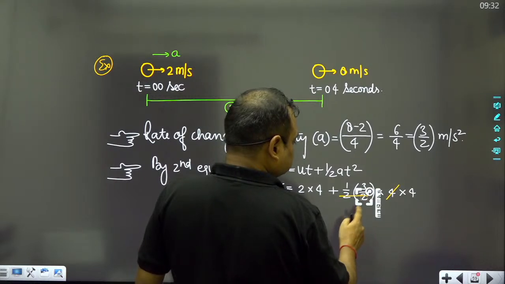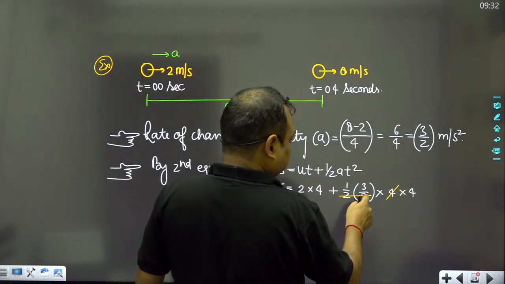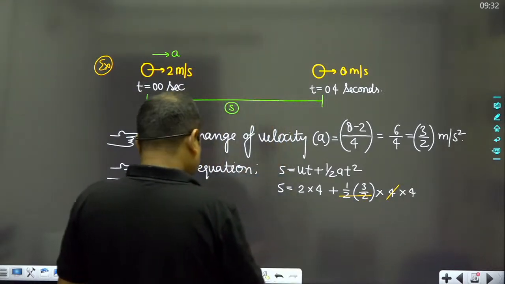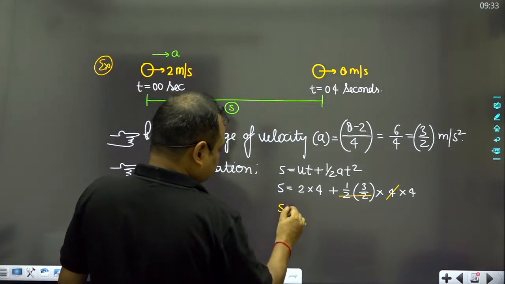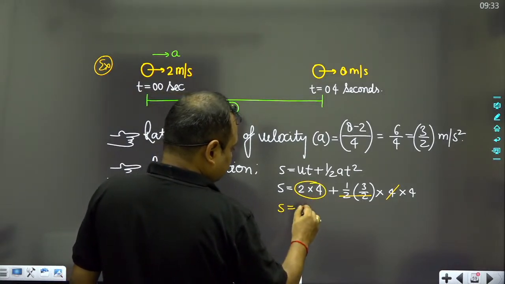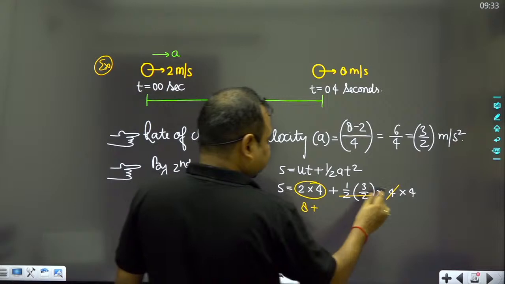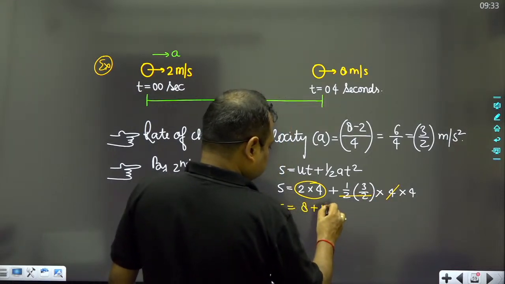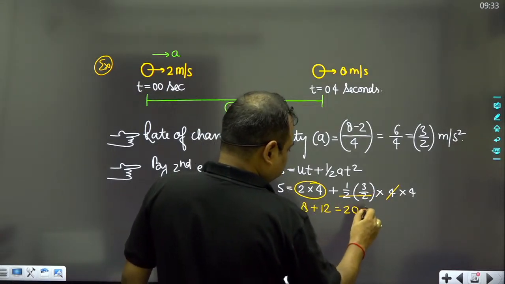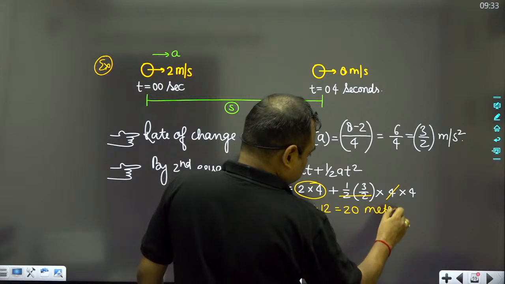So the displacement will be equal to 2 4s are 8, plus 3 4s are 12, and this will be equal to 20 meters.